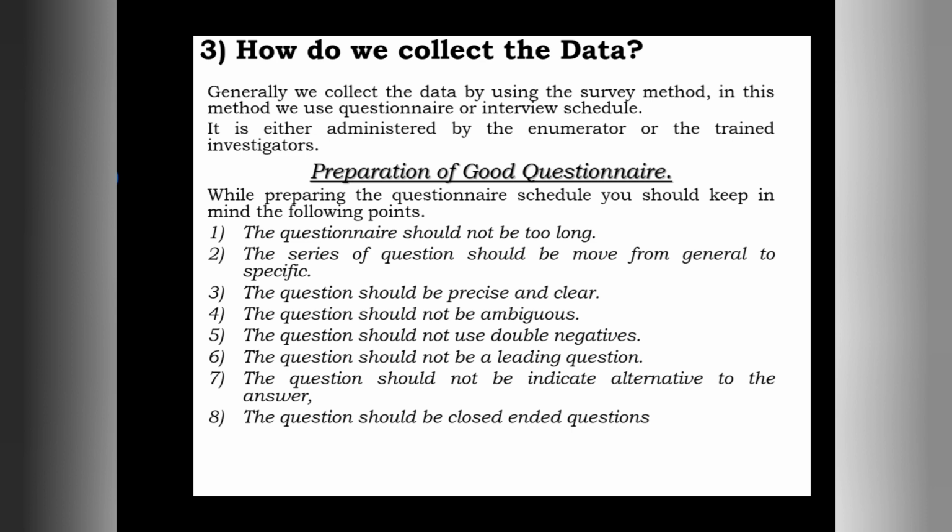That's why we have to avoid double negative questions, using terms like 'wouldn't you' or 'don't you'. If we use those kinds of terms, there may be a chance of getting biased responses. That's why we have to avoid these kinds of questions.